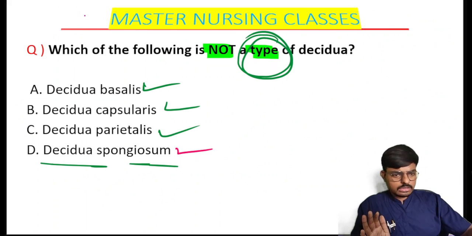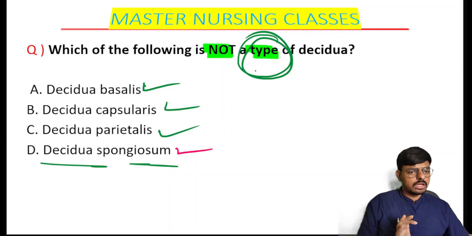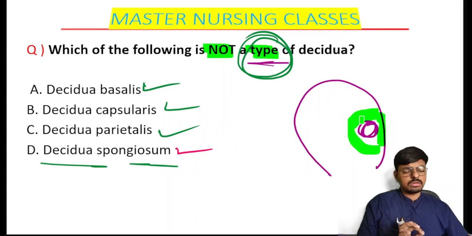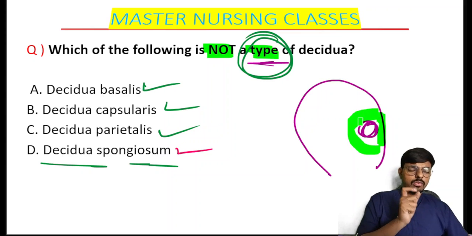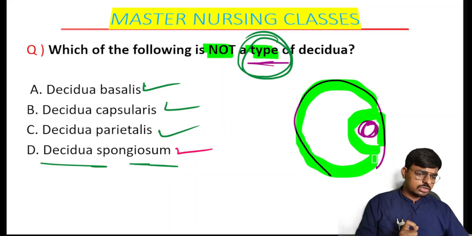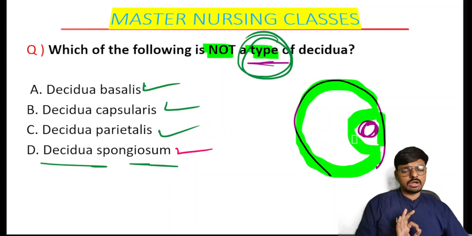See here they have asked for the type of the Decidua, and we have discussed the types of the Decidua. This is the endometrium, and this is the site of the implantation. Below the site of the implantation, we call the Decidua the Decidua basalis. Above the blastocyst, we call that the Decidua capsularis, and the rest of the Decidua we call the Decidua parietalis or the Decidua vera.